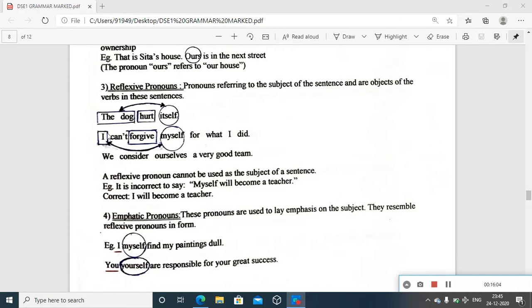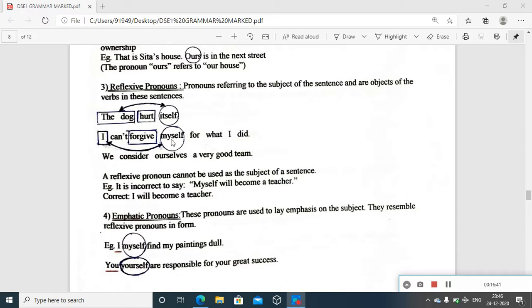Object of a verb, main verb. That is why identifying the main verb is also very important here. Object of the main verb. The hurt on what? Itself. But then again, in between, this main verb functions or stands as a mirror, and there is a reflection happening between the subject and the object. This is an object, but still, because of its reference back, or reflection back, to the subject, it can be told that itself is a reflexive pronoun in this sentence.